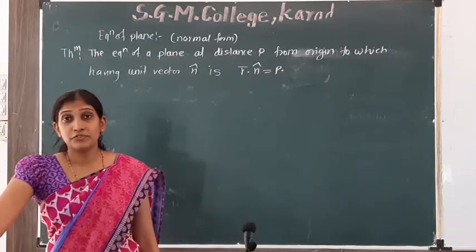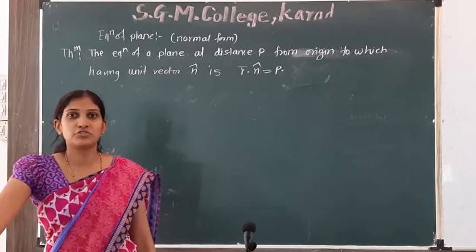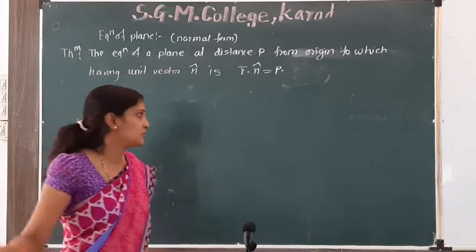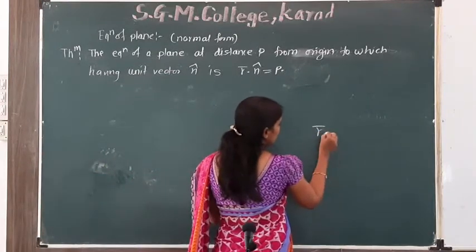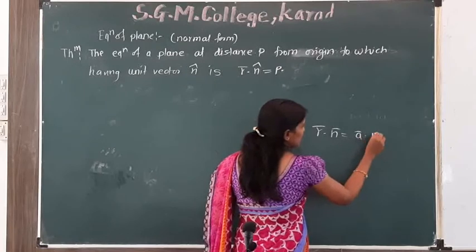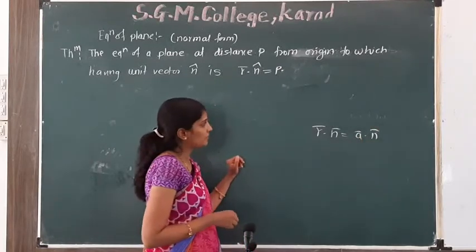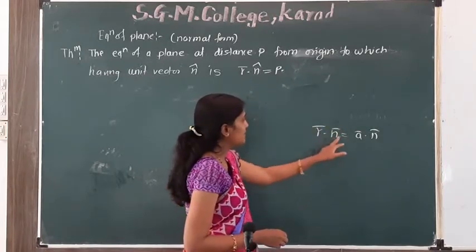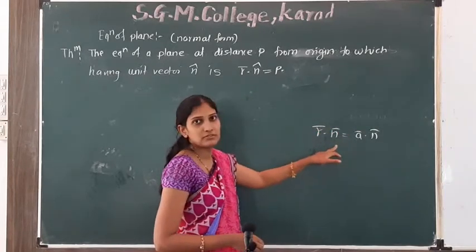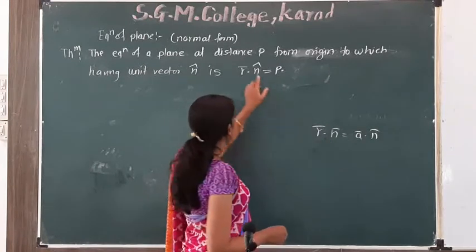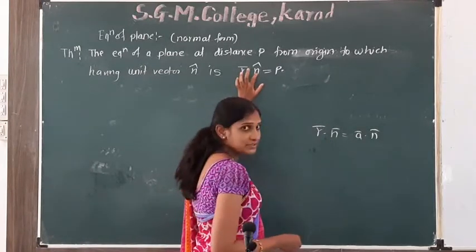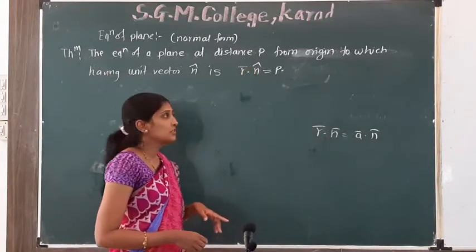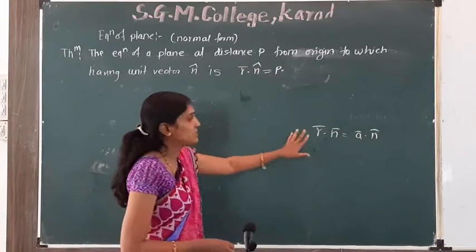We found the first equation, that is a vector equation of a plane passing through a point and perpendicular to a vector, which is r bar dot n bar is equal to a bar dot n bar. Here n bar is a normal vector, and n cap is a unit vector along the normal n bar. So this is a normal form of this equation.